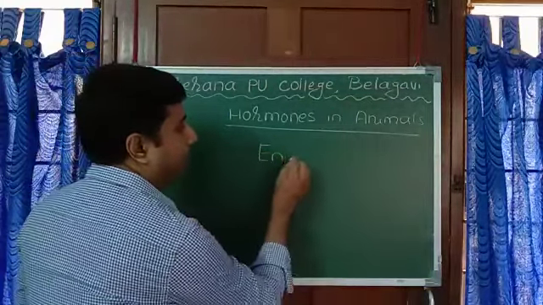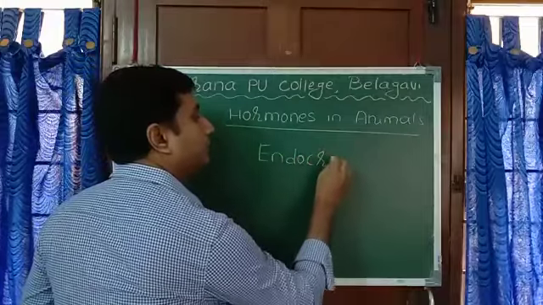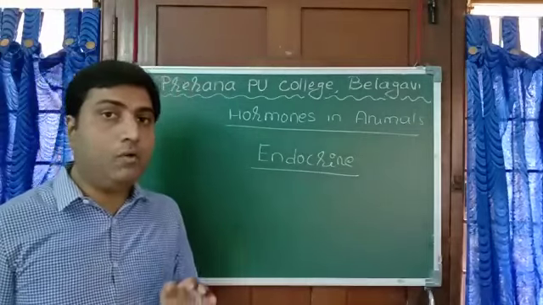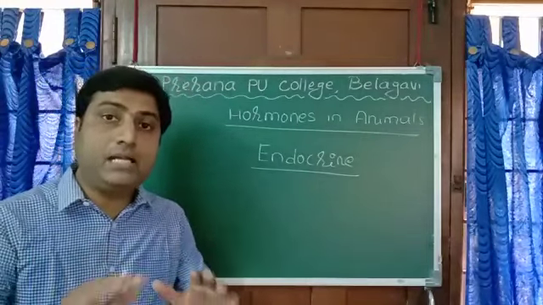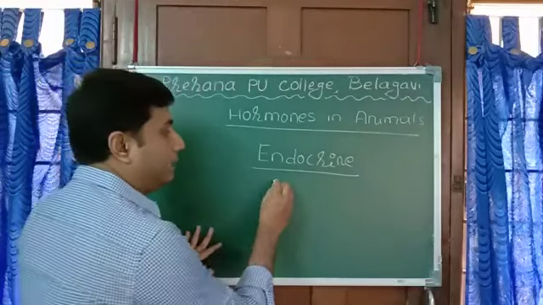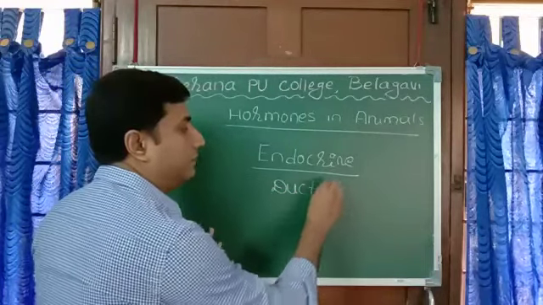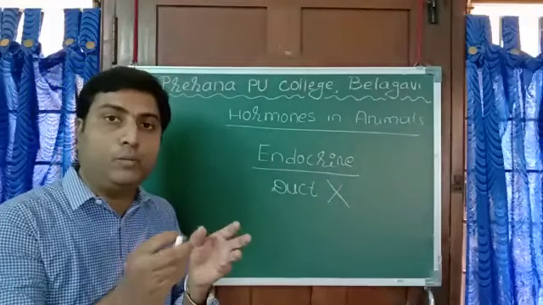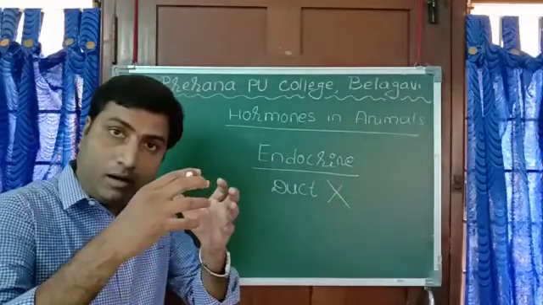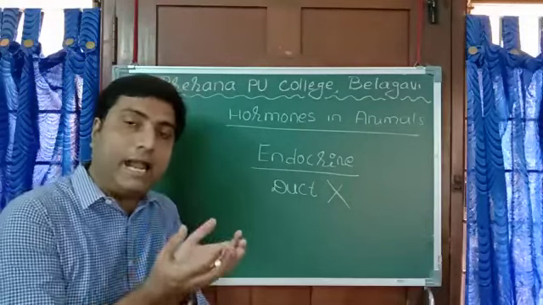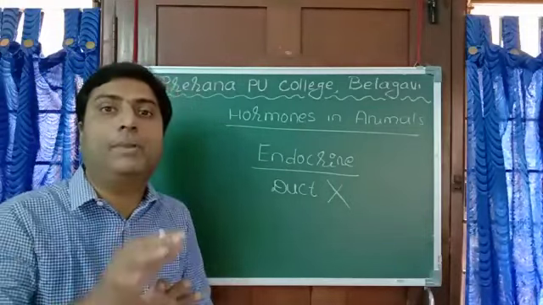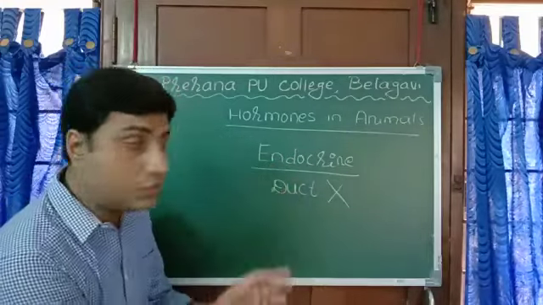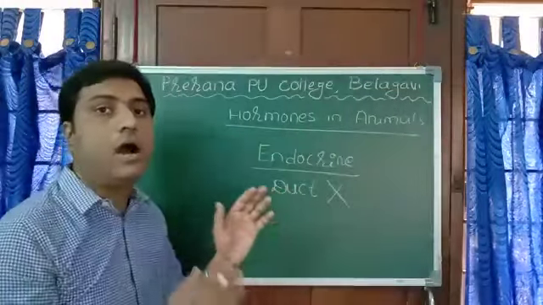Now endocrine gland means the glands without duct. Duct is absent. Duct means tube. There will not be any tube. Whatever hormones are formed in the gland are directly poured into blood. That is an endocrine gland, and the secretions of endocrine glands are called hormones.